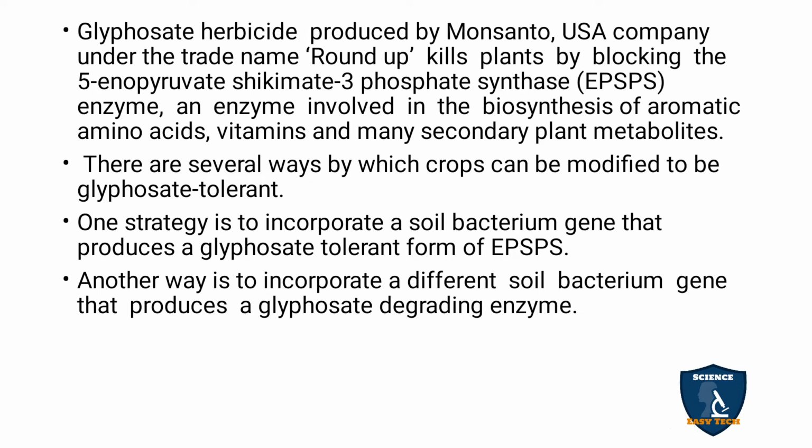So there are two ways: one is to tolerate the glyphosate using soil bacterium genes, and the other is to degrade the glyphosate with the help of soil bacterium genes.